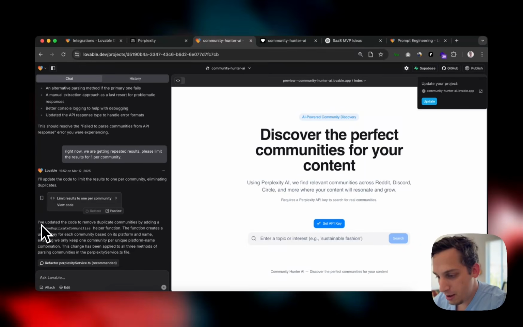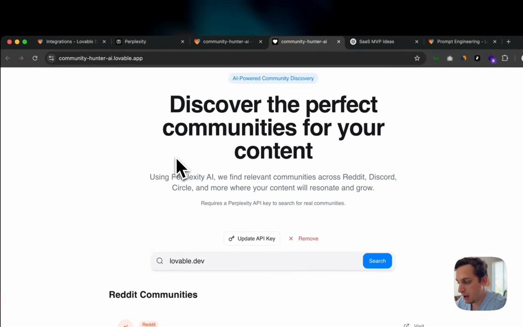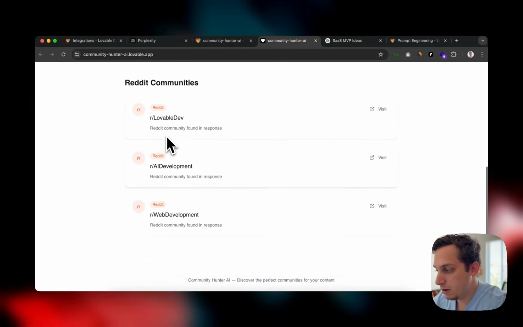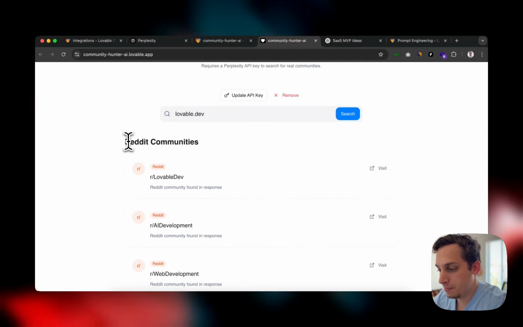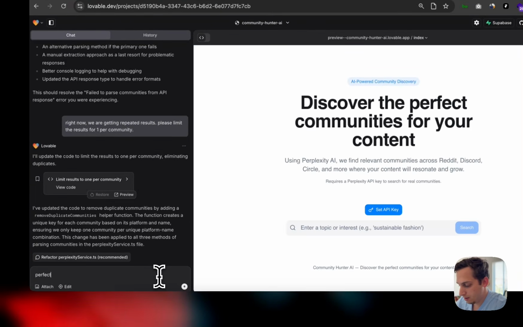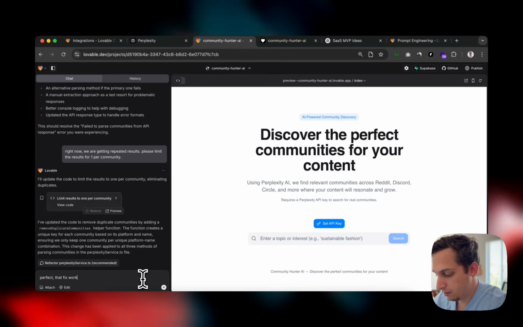Okay, so now it says, I've updated the code to remove duplicate communities by adding a remove duplicate communities helper function. This function creates a unique key for each community based on its platform and name. Awesome. That's cool. So right now I refresh and I added lovable.dev again, and we are getting just one, but we're only getting Reddit communities. So I'm going to say perfect. That fix worked. Now I am only getting Reddit communities.